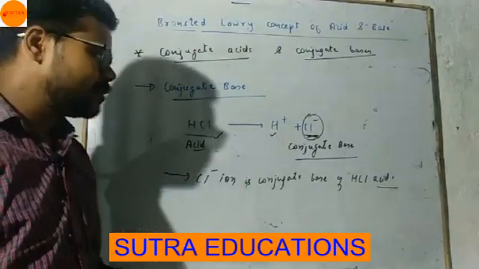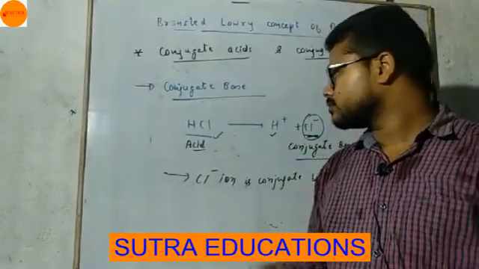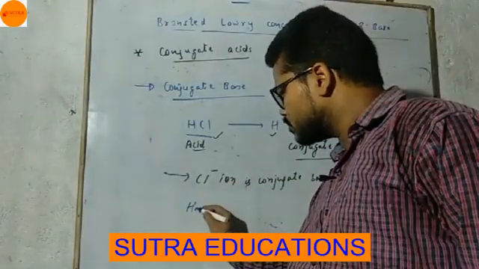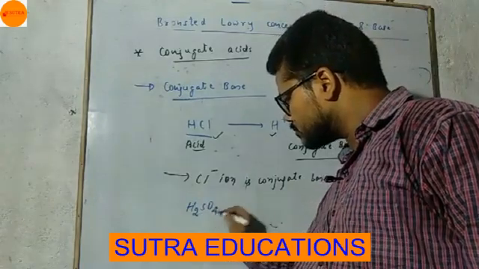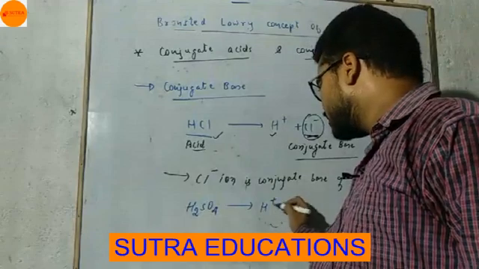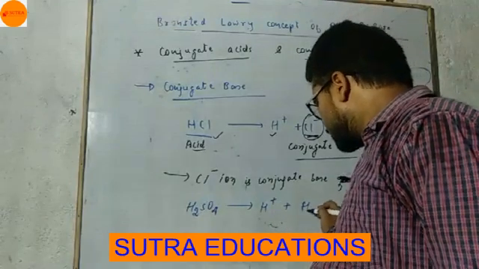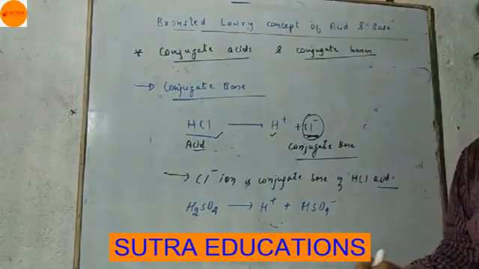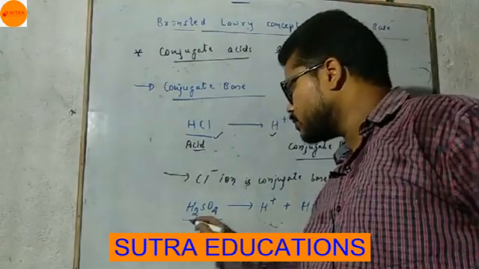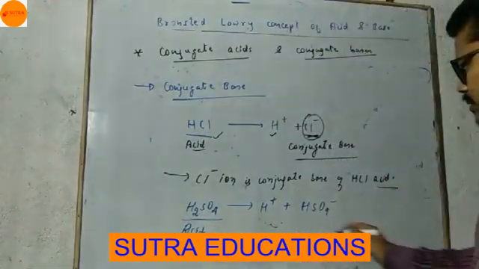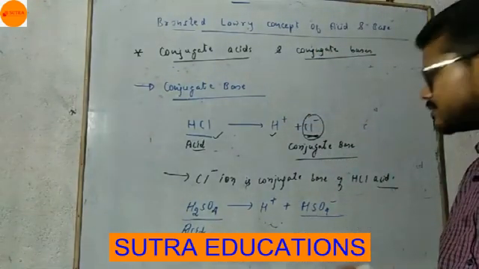I am giving you some more examples. Say it is H2SO4, and H2SO4 breaks into H plus plus HSO4 minus. So this H2SO4 is an acid and this HSO4 minus is the conjugate base.